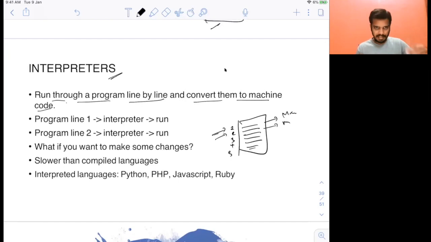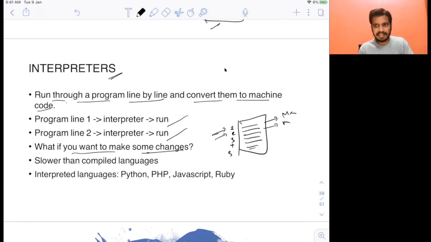In a compiled program, using a compiler, the program at one go gets converted into machine code. Here, line by line it happens. First line is converted. Then when you are running the program and you go to the second line, then the second line gets converted, then the third line gets converted, and it goes on. I have given the example here.